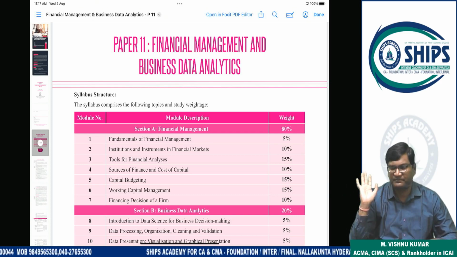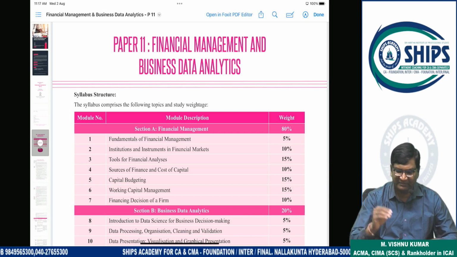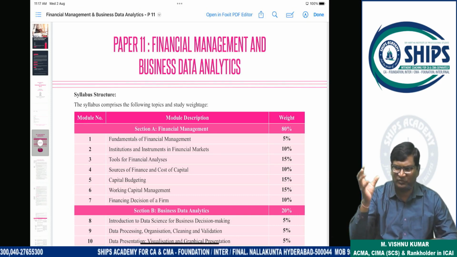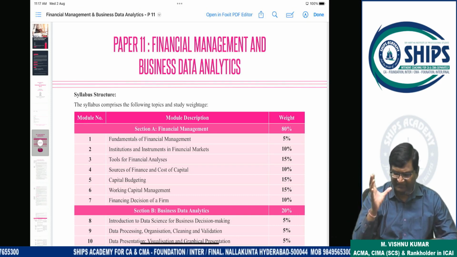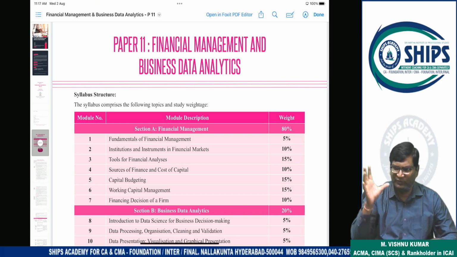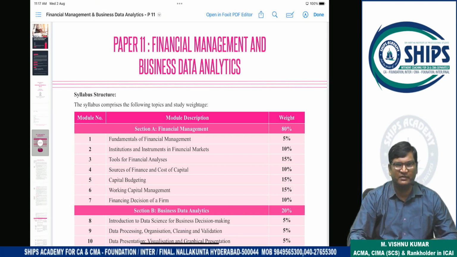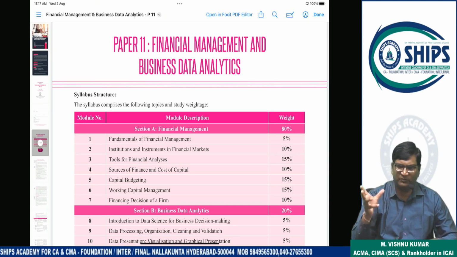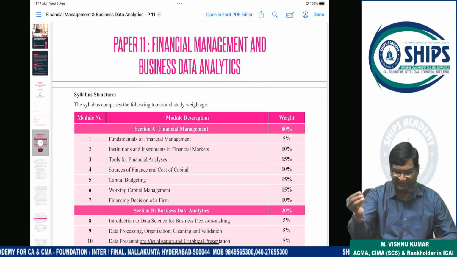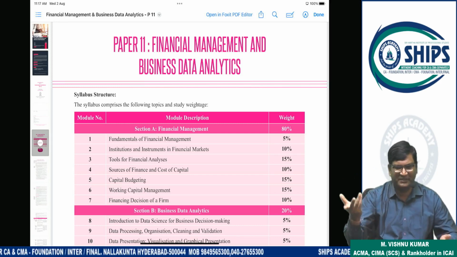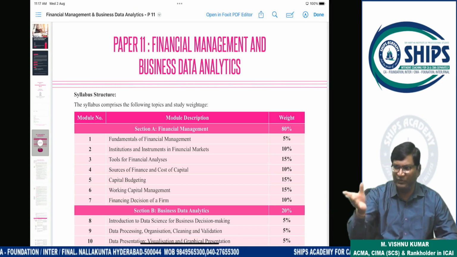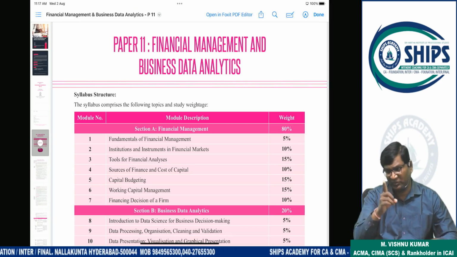Questions will change. If you have perfect basic conceptual knowledge, you can easily manage the paper. Same-to-same questions, 1 or 2, maximum 30-40 marks are possible, but 60 to 70 marks of the paper will always be new questions. So conceptual knowledge is very important.